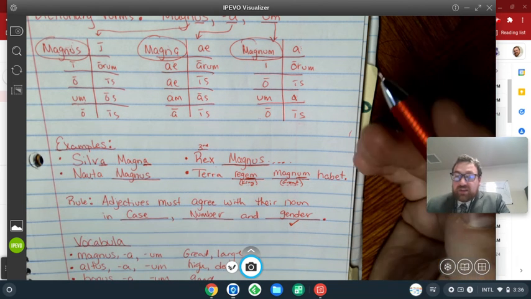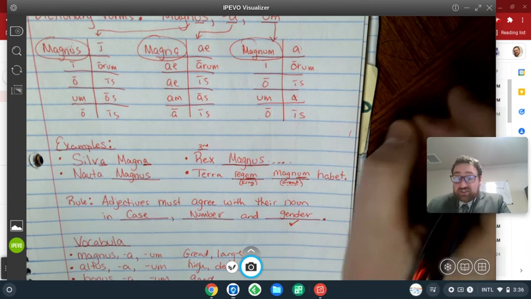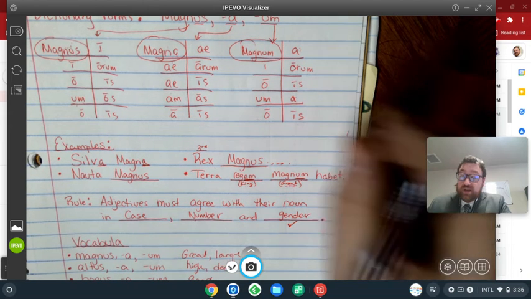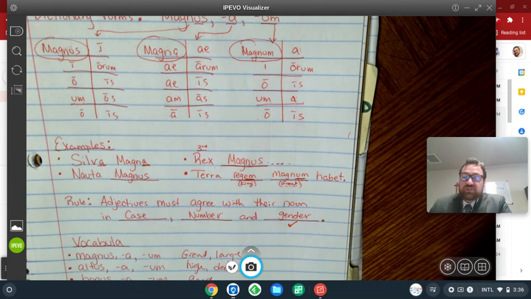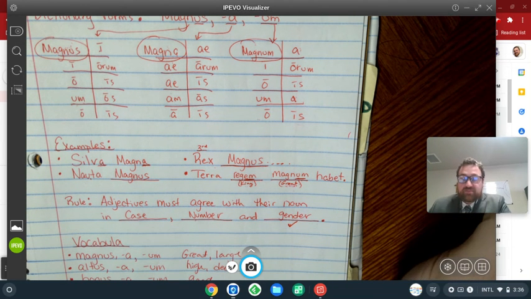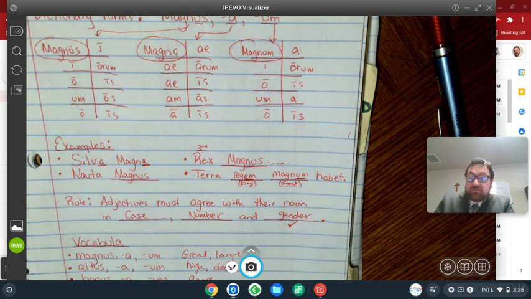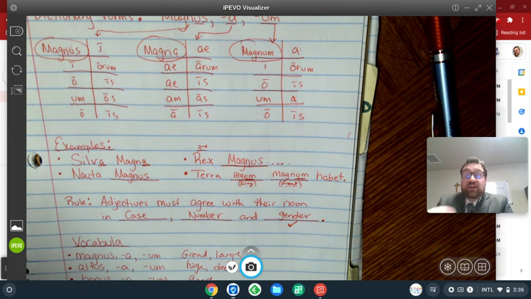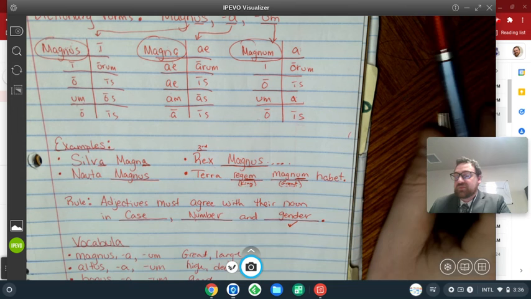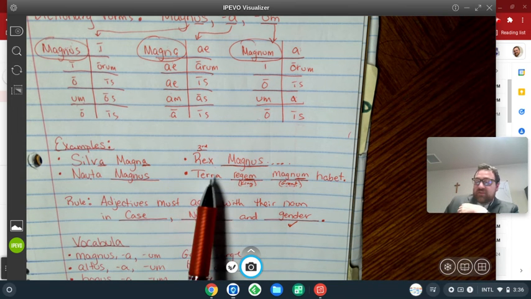It's not always going to be, we're not always going to use adjectives to describe words that are the subject. We might use adjectives to describe words that are the direct object or words that are in the genitive or things like that. Maybe we're talking about the land of the big king, right? The land of the king. King would be in the genitive. And if it was of the big king, then the word big would need to be in the genitive as well. Okay, so let's take a look at an example down here.